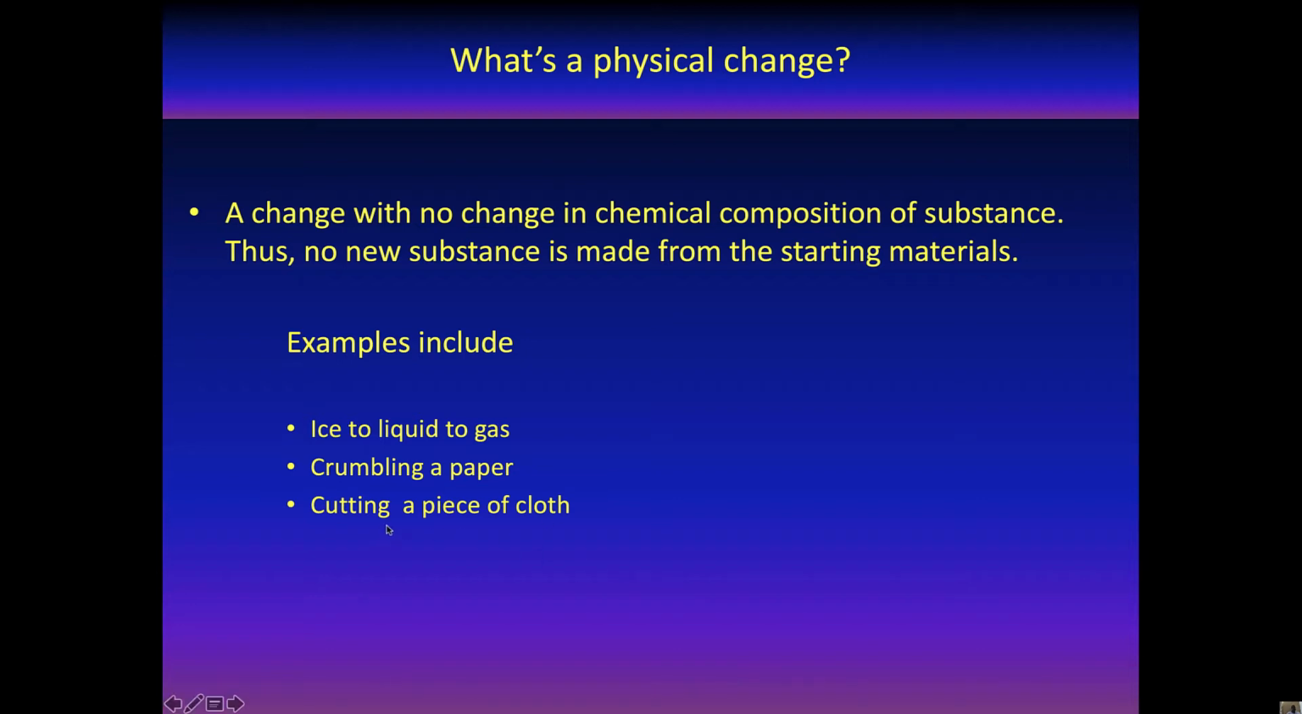Another example is crumbling a paper. If you crumble a paper and you throw it away, you haven't really made anything new. So that's an example of a physical change. Another example is cutting a piece of cloth into tiny bits. If you cut a piece of cloth into tiny bits, you haven't really made anything new. It's still the same old cloth. You can rejoin the pieces to get a whole cloth.